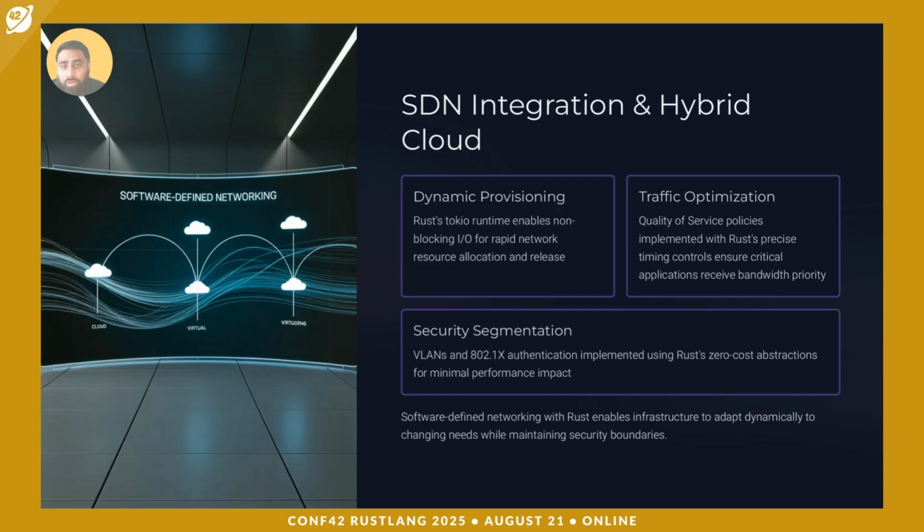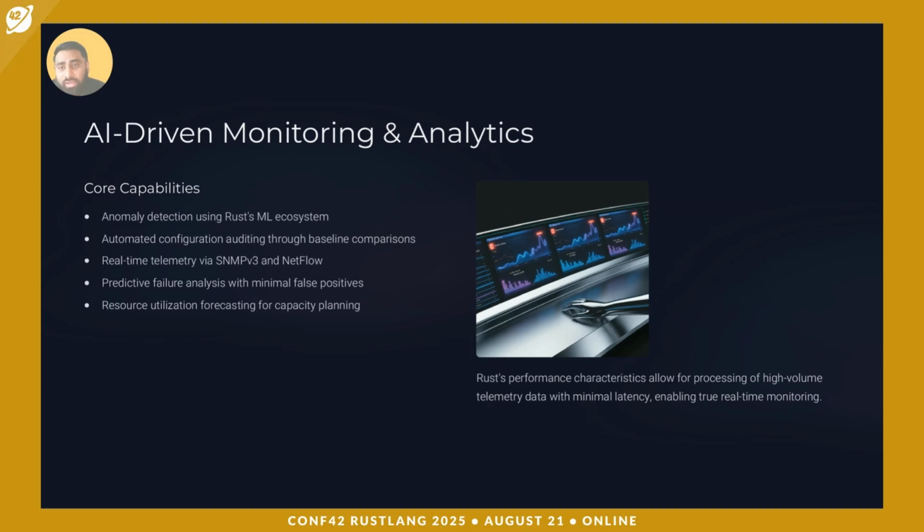Zero cost abstractions power VLANs and 802.1X authentication, balancing robust protection and high performance. The 802.1X authentication we can definitely use with Cisco ISE, or we can align with Cisco Umbrella as well. Rust scripts do support Cisco ISE and also Cisco Umbrella. By integrating everything with SDN controllers like ONOS or OpenDaylight, Rust enables automated provisioning, intelligent traffic engineering, and rapid reconfiguration. Then coming to the next topic, AI-driven monitoring and analytics.